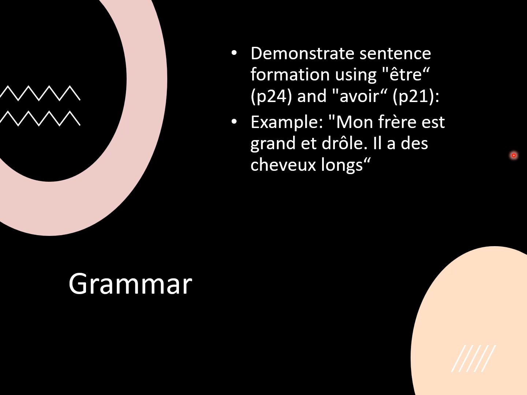So we have a good use of the être and avoir here. The first one is je suis, in the first line, I am. Then second line also je suis. And then j'ai later on. J'ai beaucoup d'amis. I have a lot of friends. And then he asks, tu as des frères et sœurs? Do you have brothers and sisters? So tu as. And then again, je suis très sportif. I'm very sporty. Looking for any more uses, I'm not really seeing any.